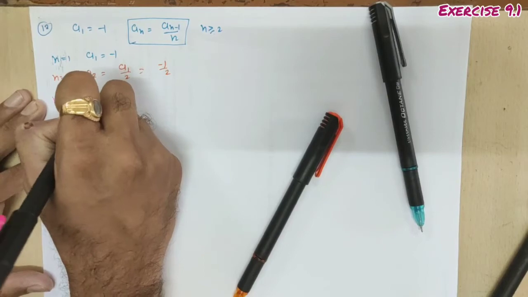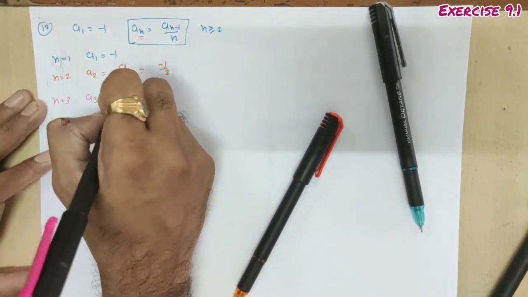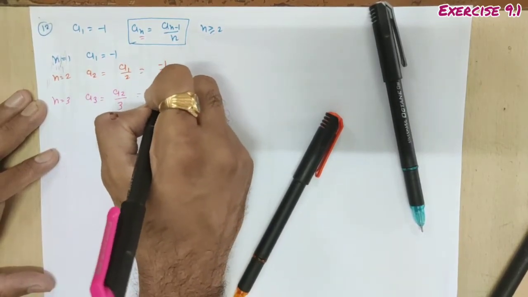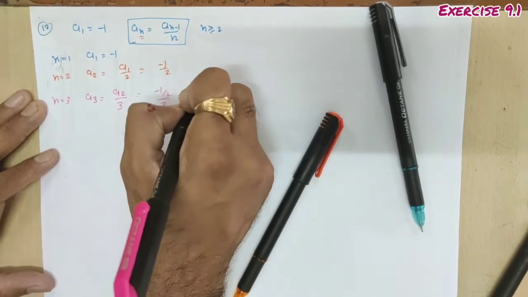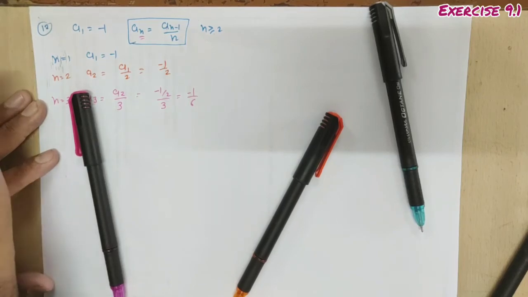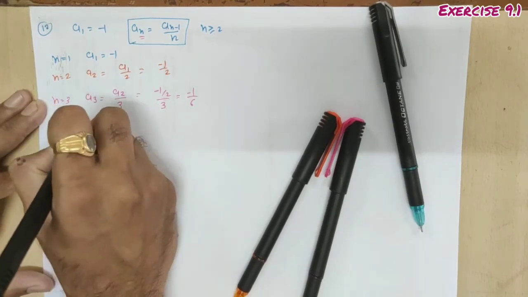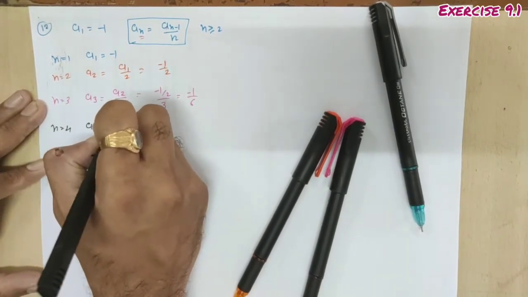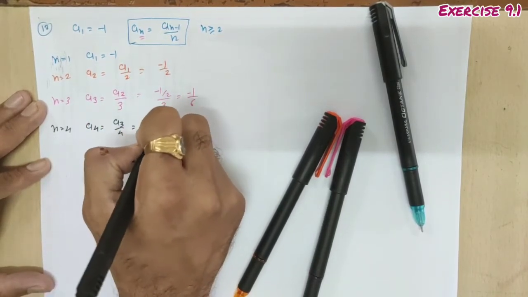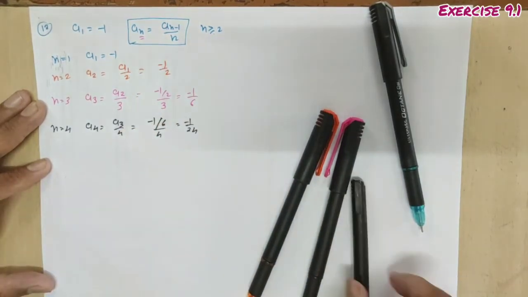Done. Now take n equal to 3. For n equal to 3, we get a_3. What is a_3? It's a_(3 minus 1) by 3, which is a_2 by 3. a_2 is -1 by 2. So -1 by 2 by 3, which is -1 by 6. Done. Next, n equal to 4. So a_4 is nothing but a_3 by 4, that is -1 by 6 by 4, which is equal to -1 upon 24.